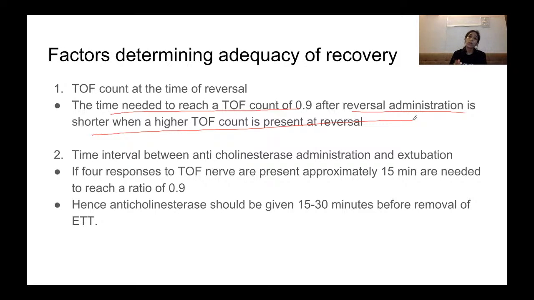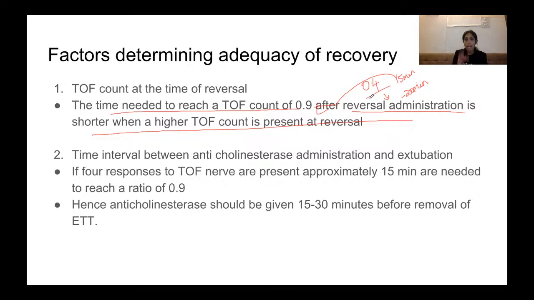So before reversal of a patient, train of four stimulation is done. Suppose your train of four is around 0.4 when you plan to administer the reversal agent; you have to wait about 15 to 20 minutes before your TOF becomes 0.9, and you can extubate the patient.